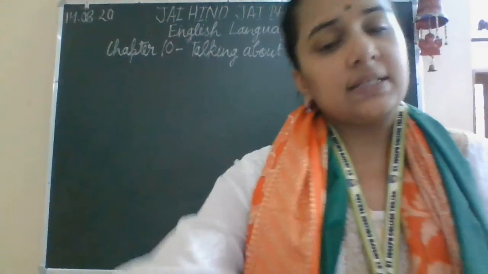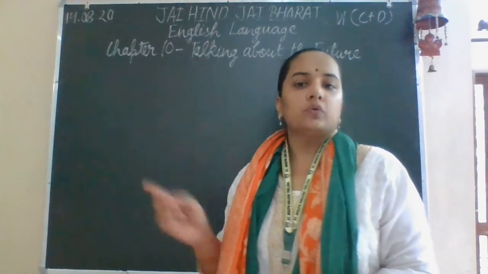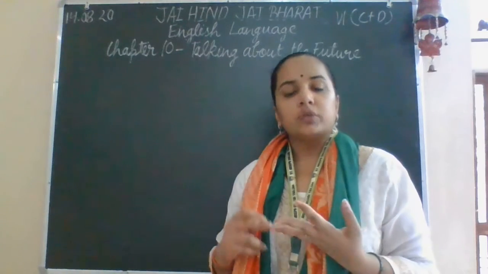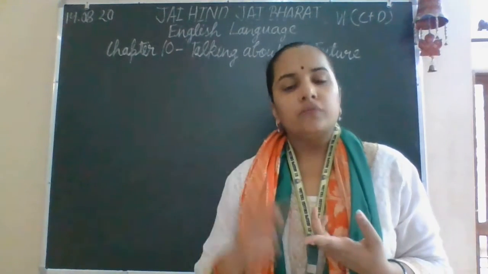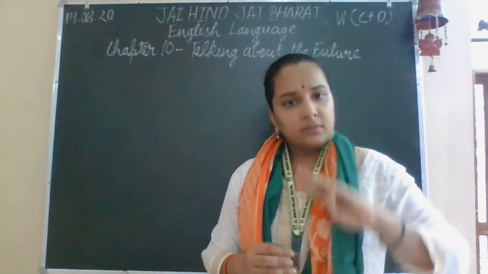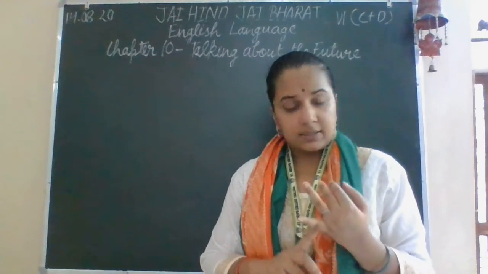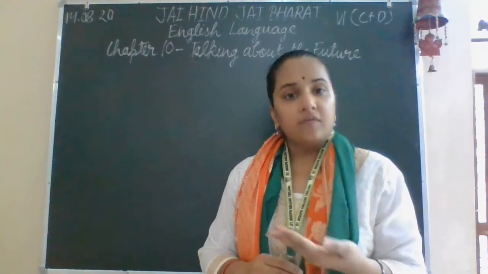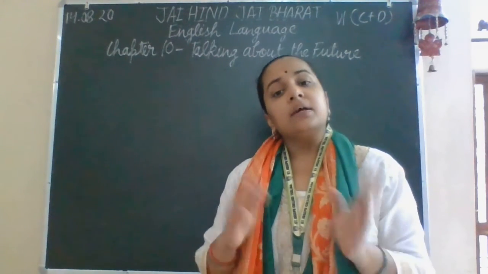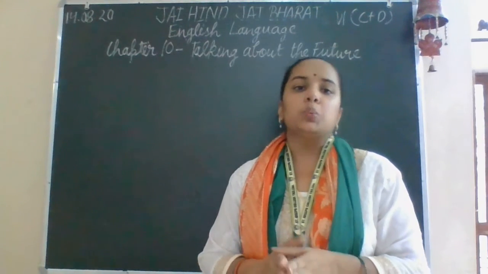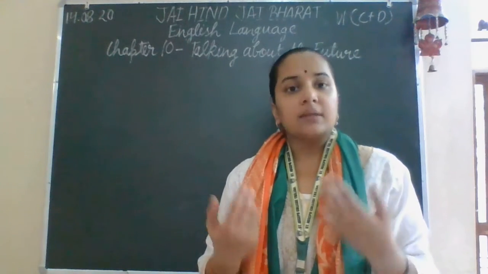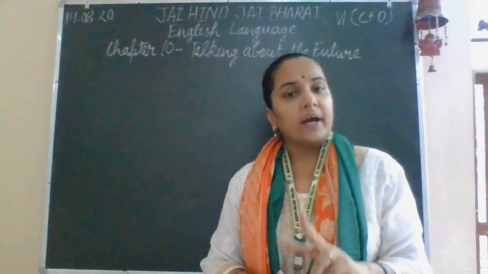As we have discussed earlier, here also in the future tense there will be four kinds of tenses: future indefinite or simple future, future continuous, future perfect, and future perfect continuous. And in all these there will be three parts: the affirmative sentence, meaning the simple sentence, the negative sentence, in which we will use the word not, which indicates negation, and the interrogative sentences, in which we are questioning something. There is a question.